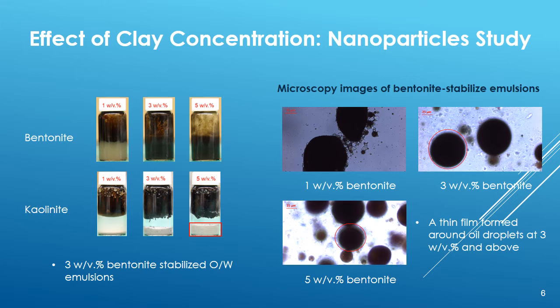When the clay concentration was 3% and above, a thin film of bentonite particles formed around the oil droplets, as indicated by the red arrow and circle, preventing the coalescence of droplets and thus improving emulsion stability.